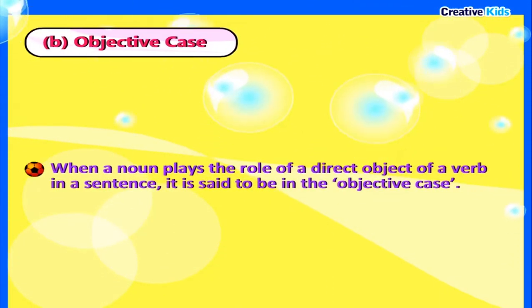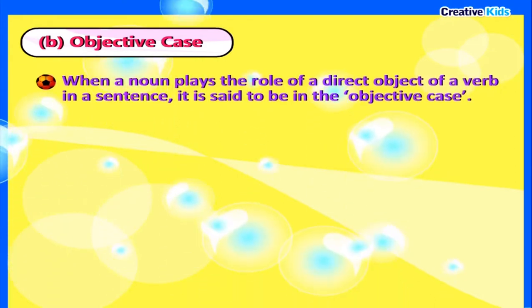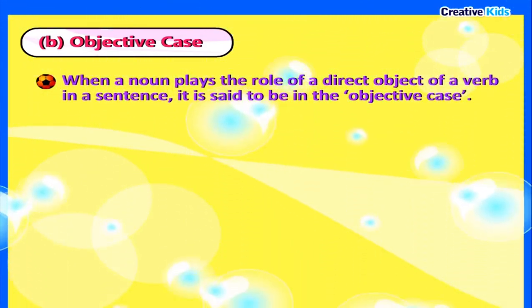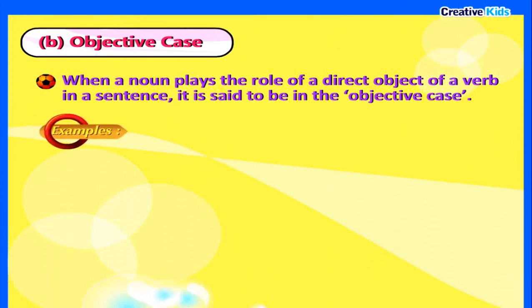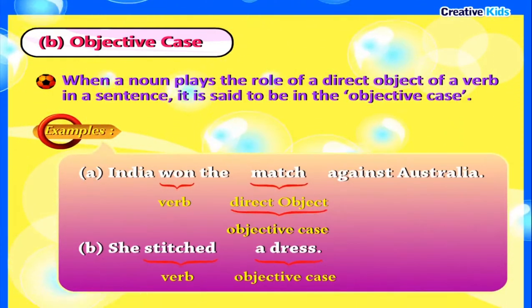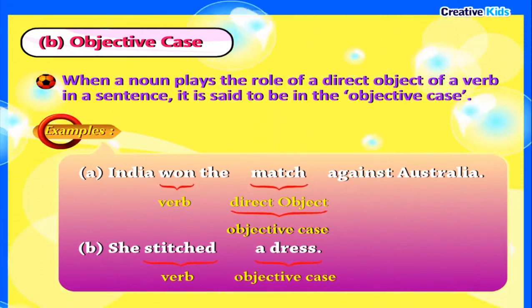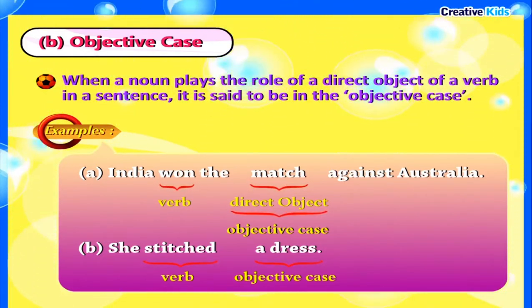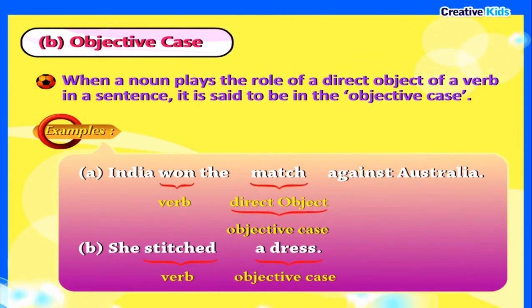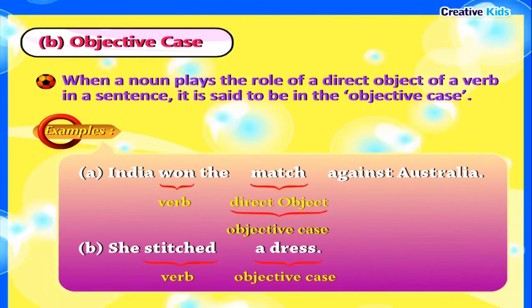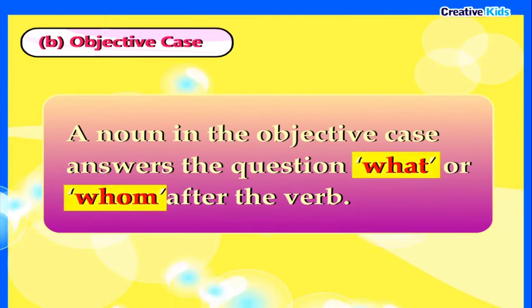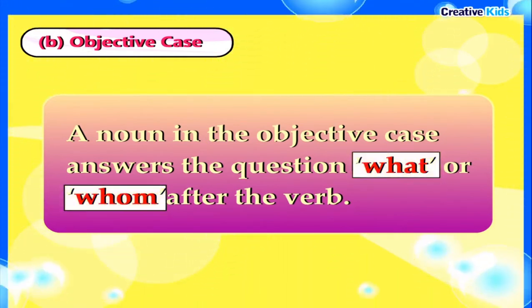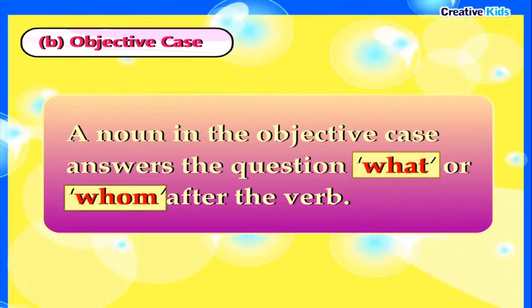Objective case. When a noun plays the role of a direct object of a verb in a sentence, it is said to be in the objective case. Examples: India won the match against Australia. Direct object, objective case. She stitched a dress. Objective case. A noun in the objective case answers the question what or whom after the verb.